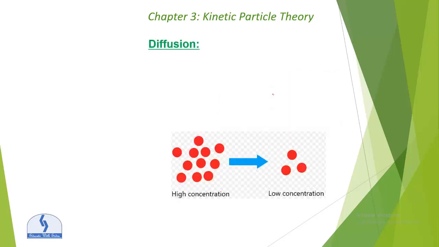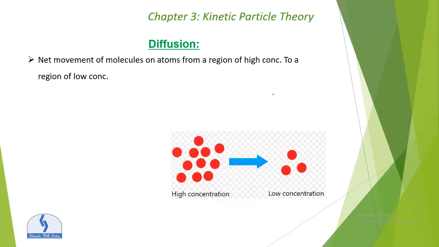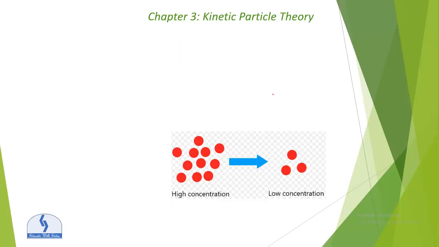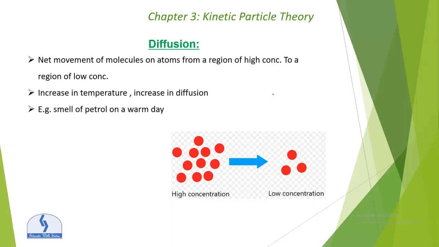Now next topic is diffusion. Diffusion is a process of the net movement of molecules or atoms from a region of higher concentration to a region of lower concentration. You can see in the figure. An increase in temperature will increase the diffusion. Example, the smell of petrol on a very warm day. So these are the examples. Volatile liquid smell spreads very quickly.